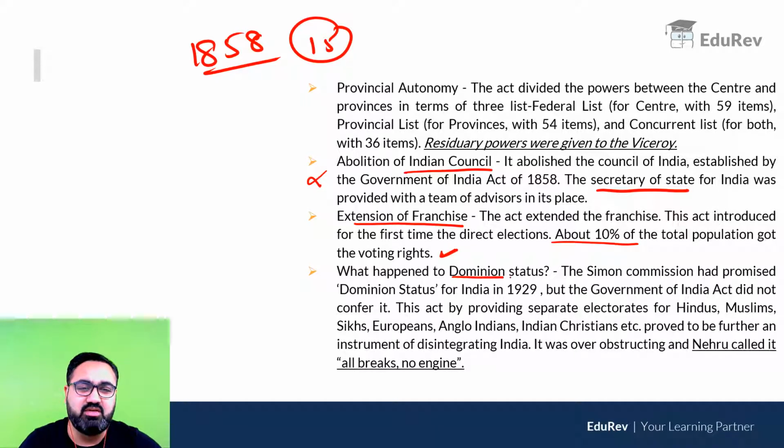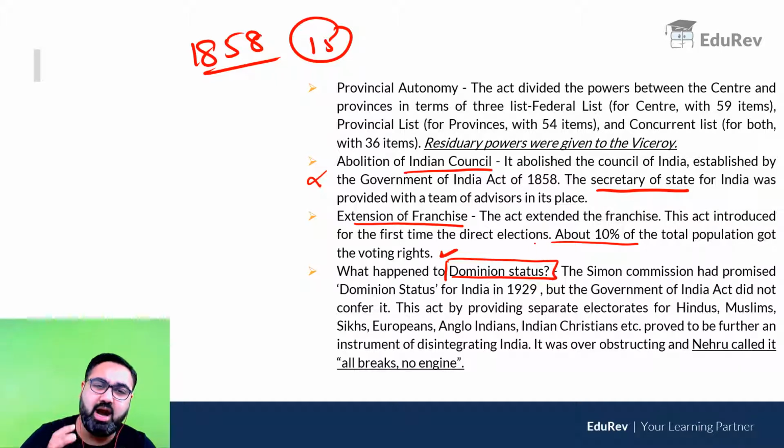But still there was no dominion status. Now what is dominion status? Dominion status means internal independence would be given. For example, internally India can make its own laws, they can make their own constitution. But outside of India, they will still be dependent upon the British. किसी बाहर की country से relation उनके British के through ही होंगे. They can't go to war, they can't maintain international relations with any other country.